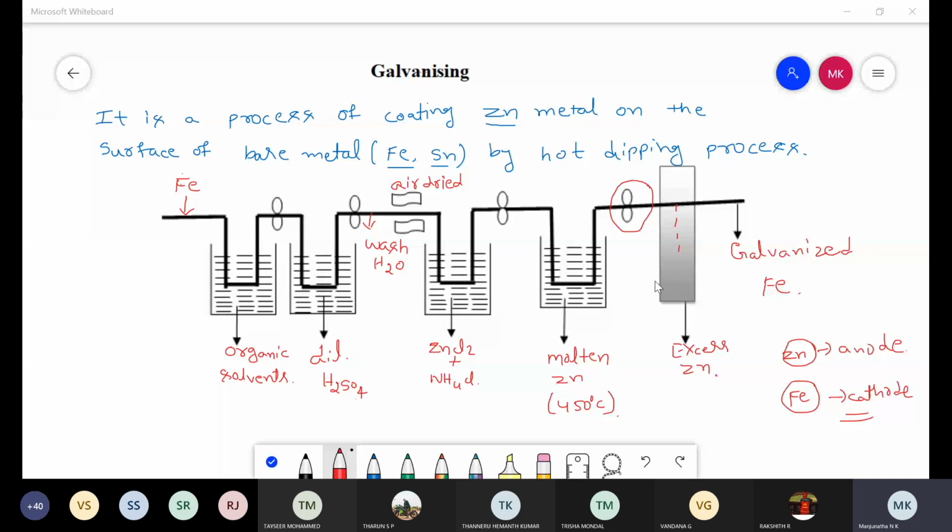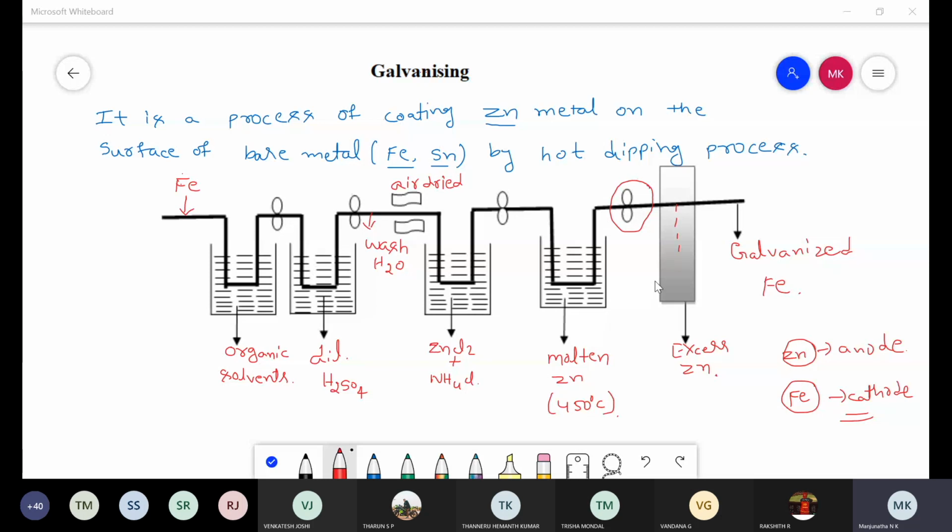Venkatesh Joshi, what is galvanizing? It is a process of coating zinc metal on the surface of base metal like iron and tin by hot dipping process.